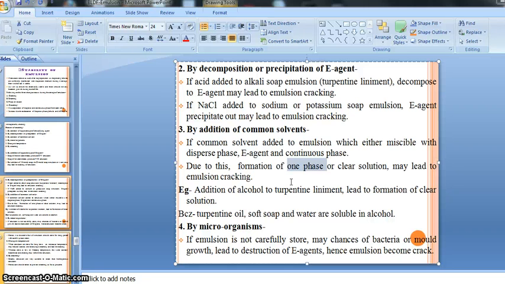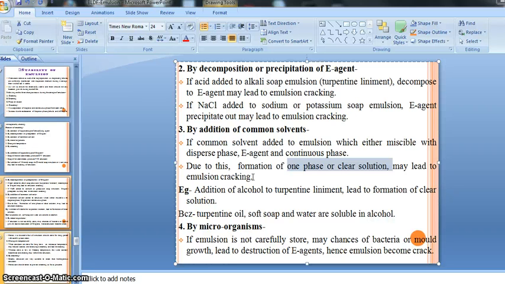Or due to the common solvent, our preparation becomes a clear solution, right? And due to the formation of one phase or clear solution, there are chances of emulsion cracking or separation of our phase, right?